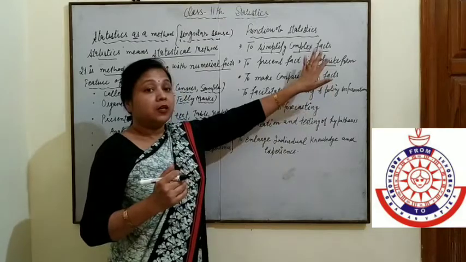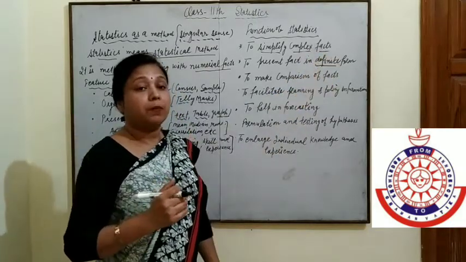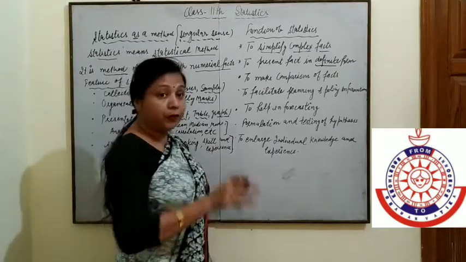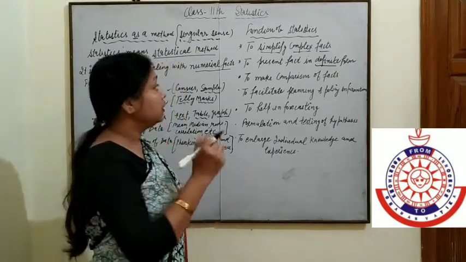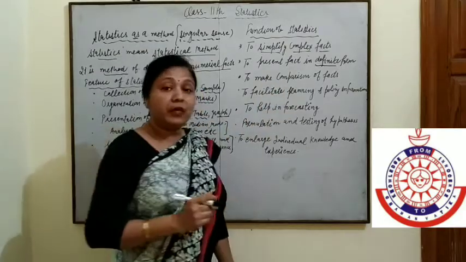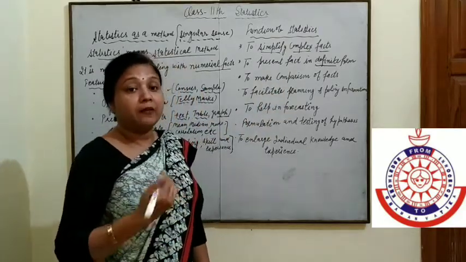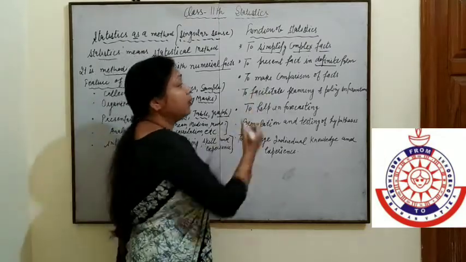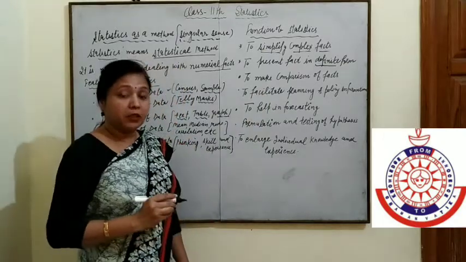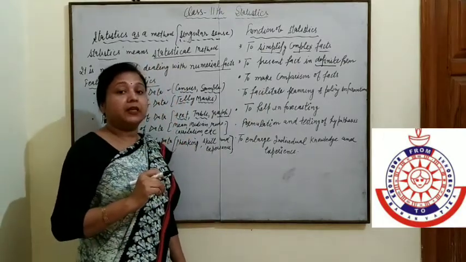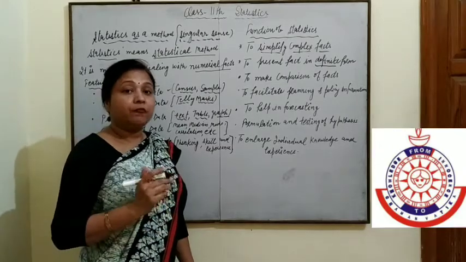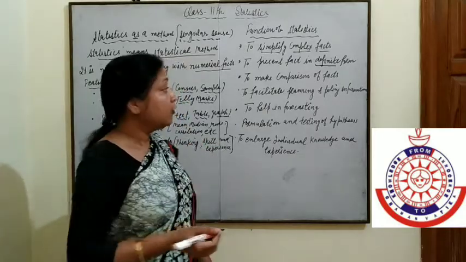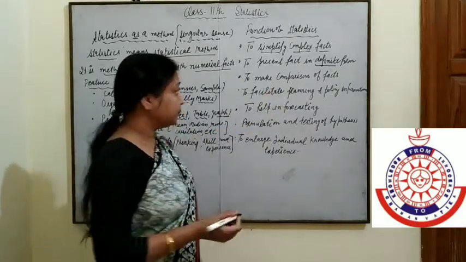For example, if I say the rate of inflation has increased by 10%, this is a definite form, and everybody can use this data easily. Third is to make comparison of facts. When we want to compare data in different forms, we can easily compare. How? We can use ratios and percentages for the comparison of data.